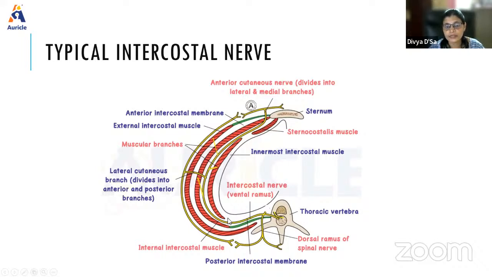Whereas this nerve passes in the costal groove. Then it comes anteriorly, where it pierces the anterior intercostal membrane and divides into lateral and medial branches. In its course on the lateral side, along the mid-axillary line, it will give a lateral cutaneous branch, which will divide into an anterior and a posterior branch.